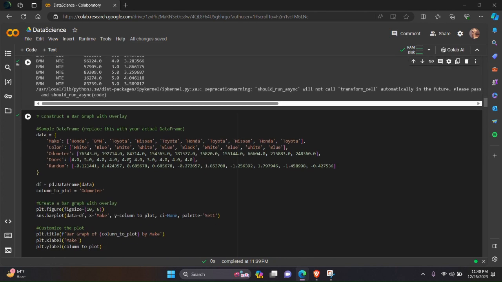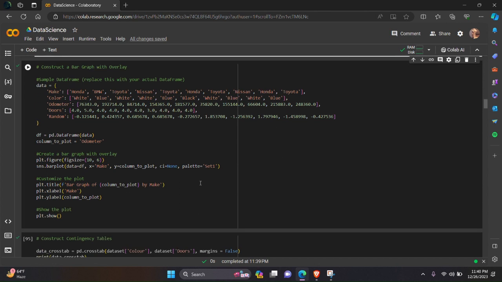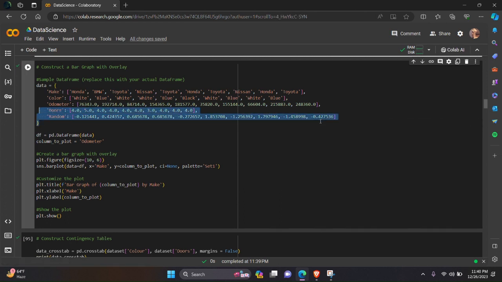Next task is exploratory data analysis. Here we need to construct a bar graph with overlay. So to construct a bar graph, first we have to create a sample data frame. So this is our sample data frame.